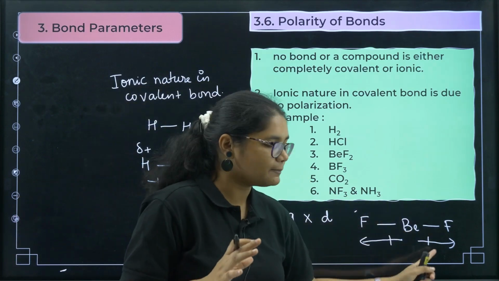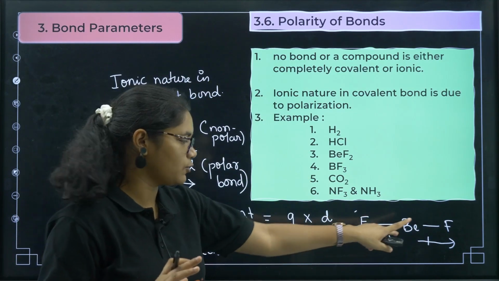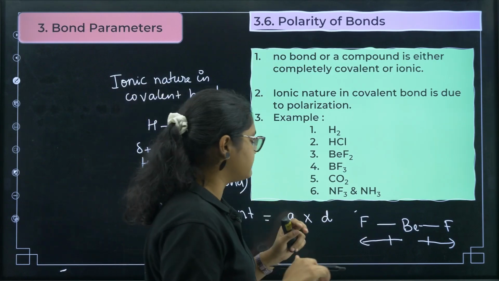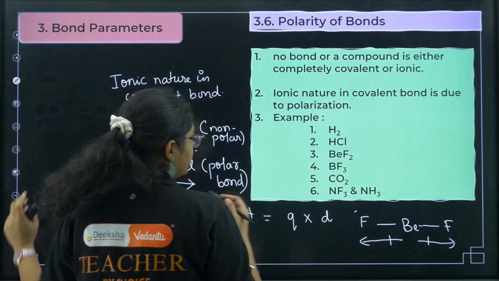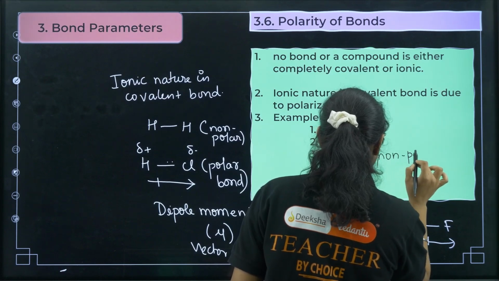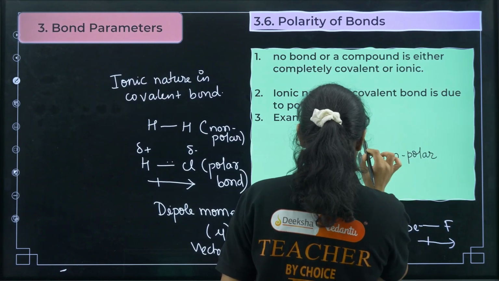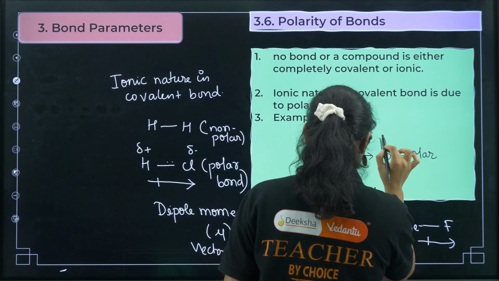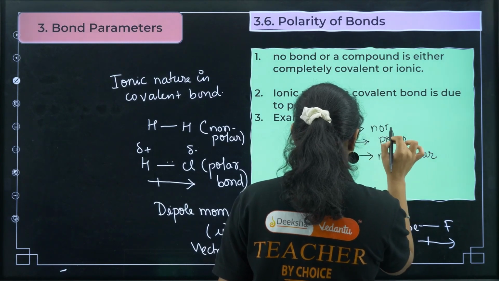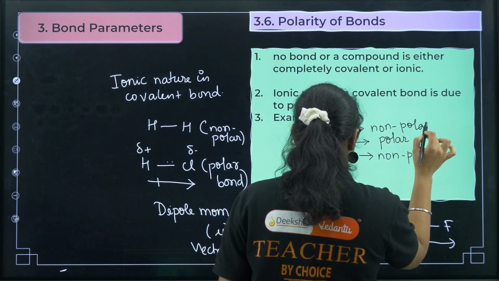So these bonds are definitely polar, but there is no net dipole moment. That is why BeF2 is a non-polar molecule, because the net dipole moment is 0. Where there is some net dipole moment, it is polar, and here it is non-polar because there is no dipole moment at all.